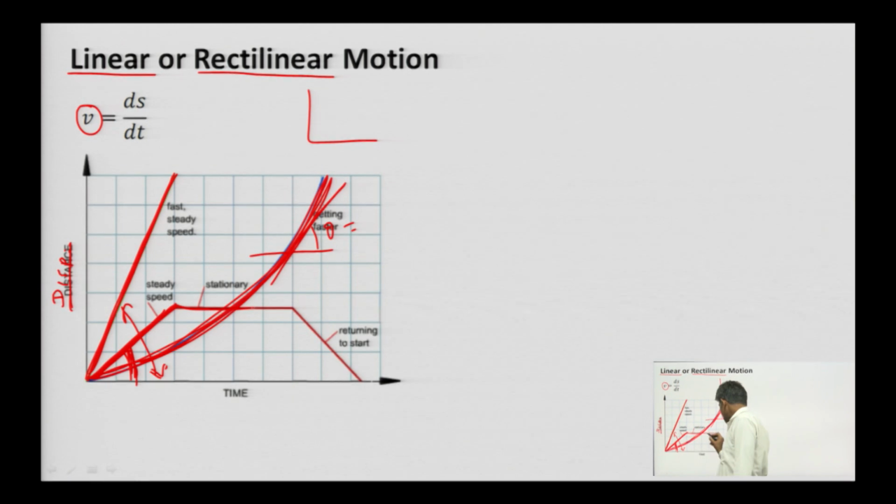And if the plot of displacement versus time is a straight horizontal line, then what does it mean? The particle is at rest in static condition, it is not going to move. If this one is declining and the slope is negative, that is why velocity is continuously reducing, right.